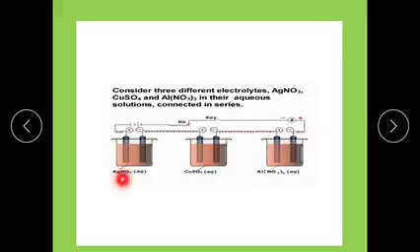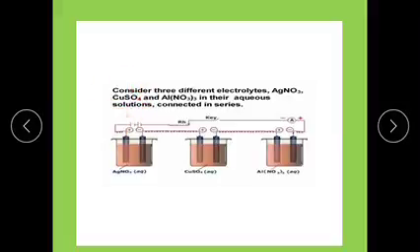three different electrolytic solutions which are connected in series. The first one is silver nitrate, the second one is copper sulfate, and then aluminum nitrate. These are all connected in series, that is plus minus, plus minus, plus minus, and then they are connected with one battery, plus and minus. Okay, these are all in series.